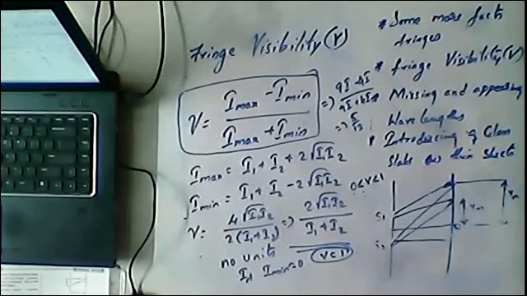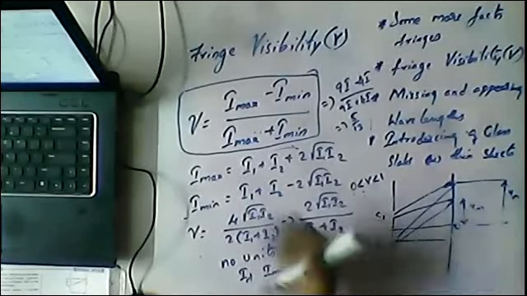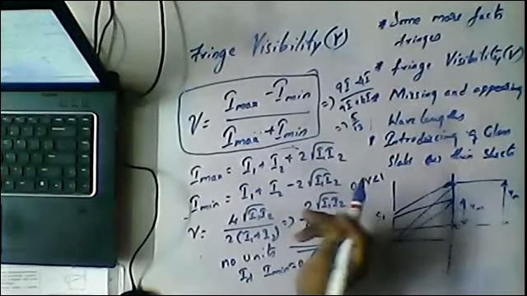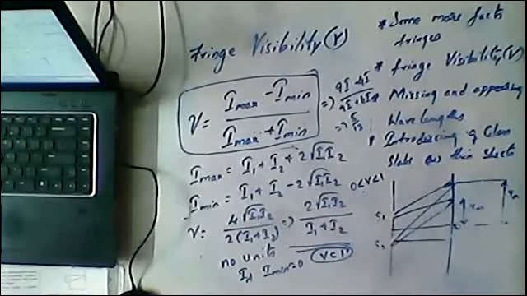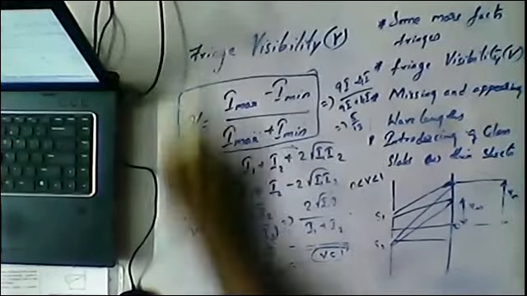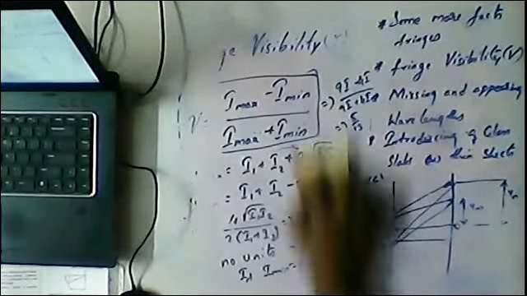Direct questions will appear based on this formula. What is the fringe visibility for two waves having Imax and Imin? They will give it directly. Or one more type of question: in order to have a fringe visibility of 1, what is the condition? Imin should be equal to 0. Questions like these will appear in the examination. Hope you all understood. Now we will go to the next topic. I hope fringe visibility is understood by all.